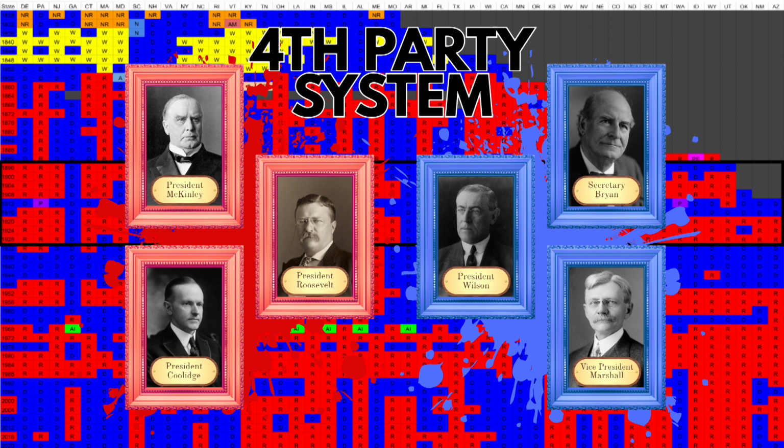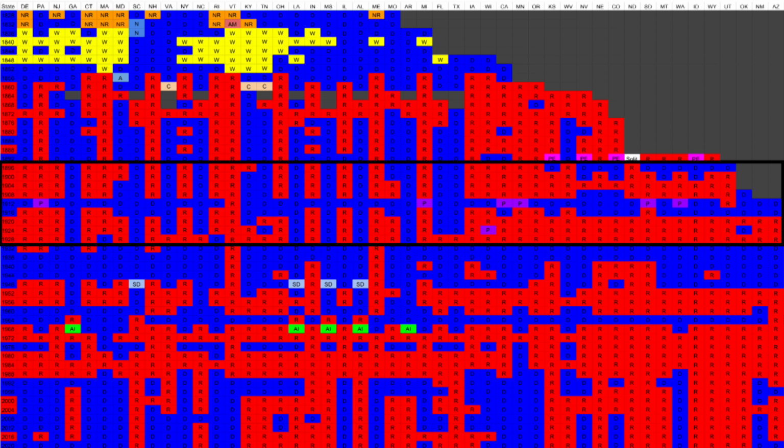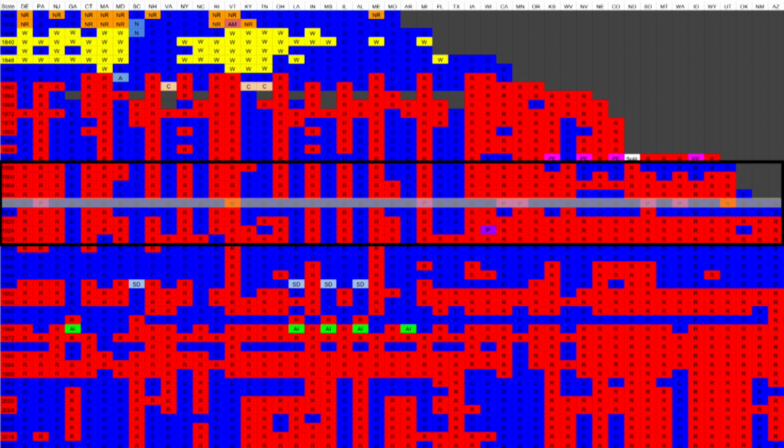until 1932. The fourth party system can be difficult to define, but saw the Democrats under leaders like William Jennings Bryan lose a bunch, while Republican presidents like William McKinley and Theodore Roosevelt embraced imperialism and progressivism and then returned to normalcy under Harding and Calvin Coolidge. You can see on the chart that Woodrow Wilson's victory in 1912 came due to many Republicans switching to vote for Roosevelt's Progressive Party, thus splitting the Republican vote.